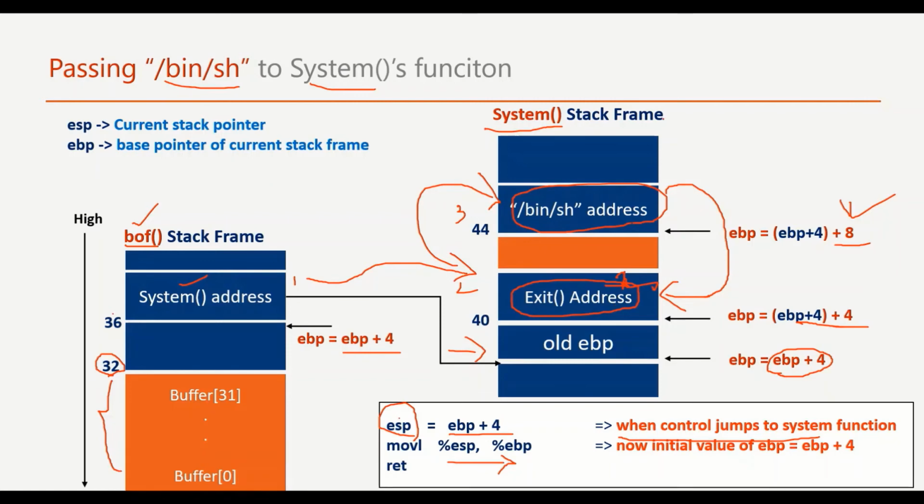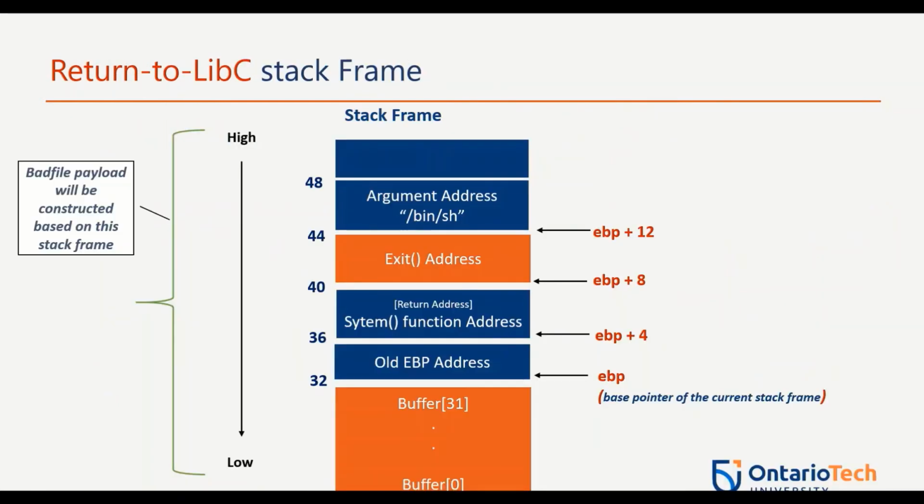So now the system quits the process without causing any crash to the process. So that's how we construct the bad file, right? So here we have the final output of how the libc stack frame would look like.